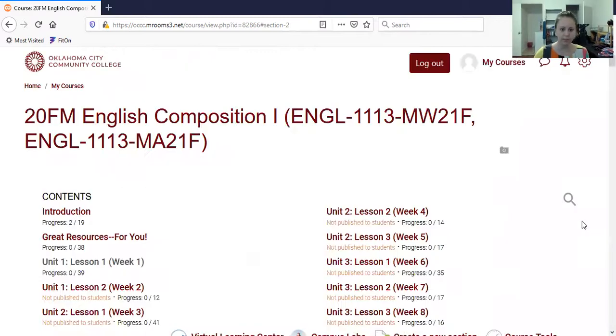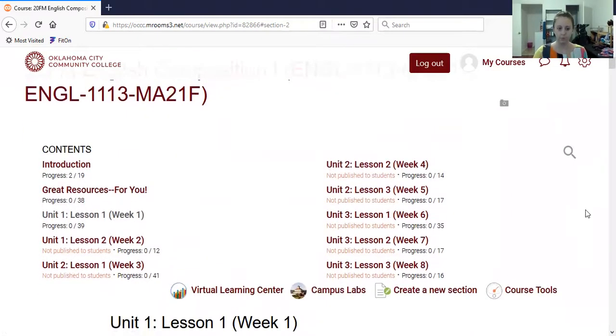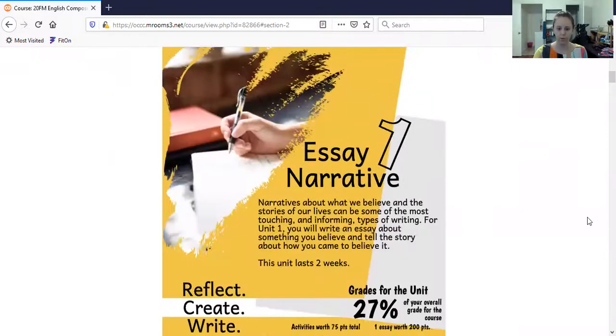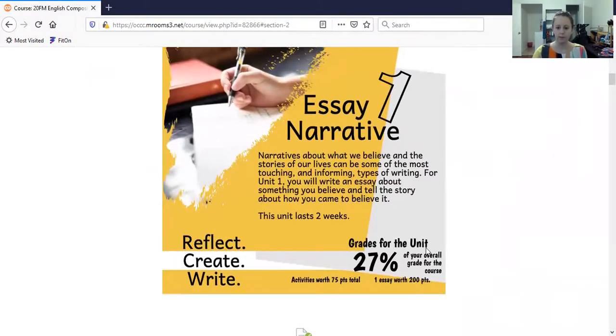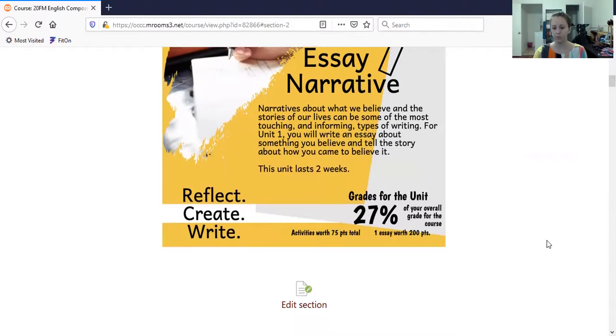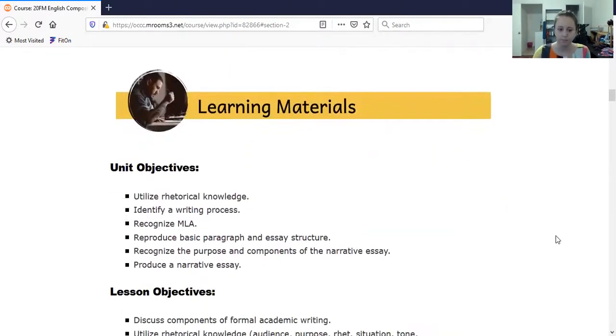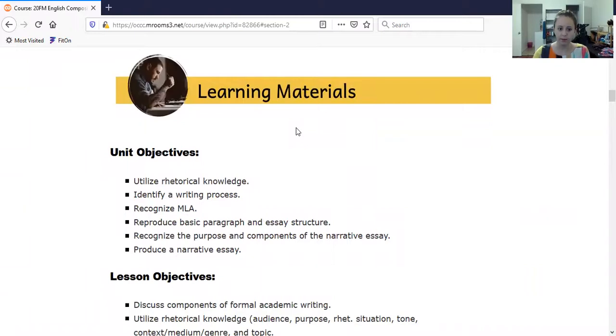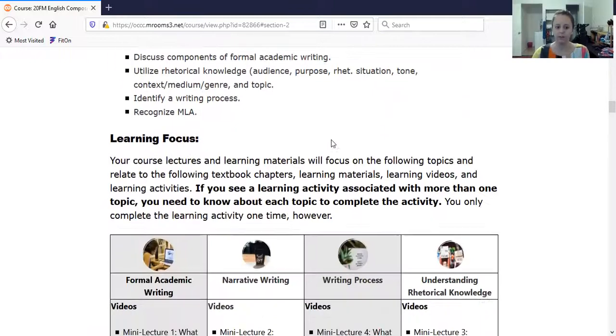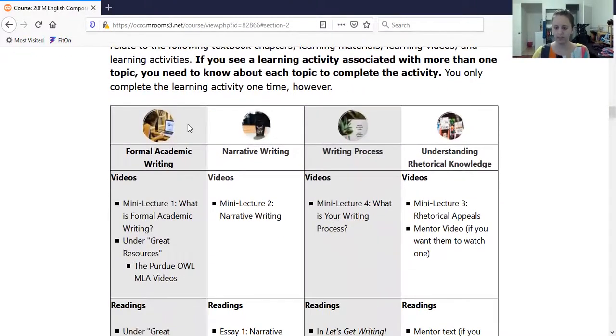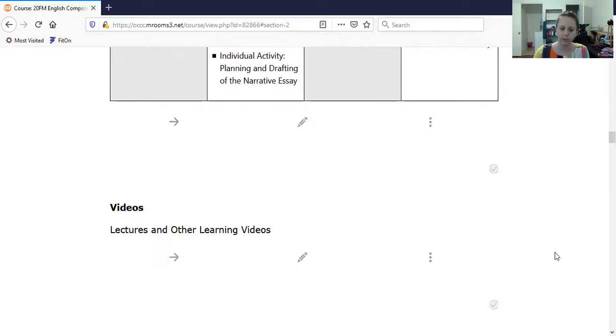Okay, so the last thing I want to look at is the page for this week. So week 1 is this week. And as you can see, we're in Unit 1, which is a little over a quarter of your grade for the class. So you definitely want to keep up and don't put yourself behind right off the bat. Okay. Each week we'll have some objectives. So these are the 6 things that we'll cover this week. And then you'll also see them in a table set up like this. It gives you an idea of what you'll need to do to accomplish all of these goals. Okay. So make sure you check that each week.